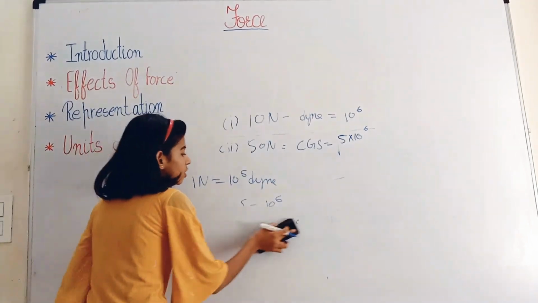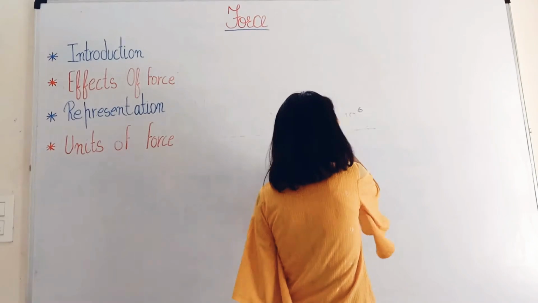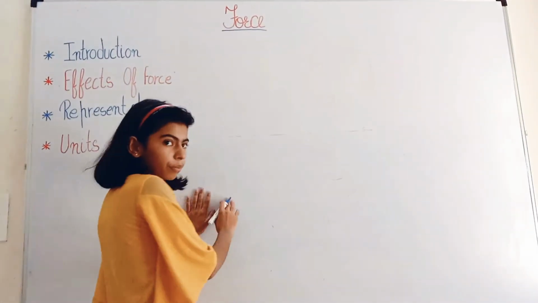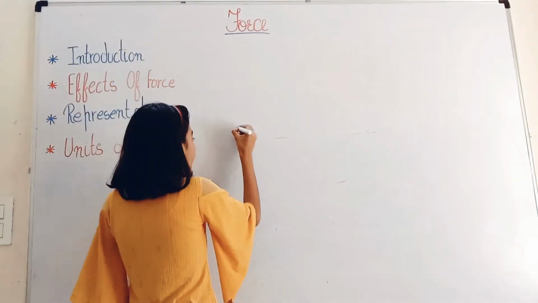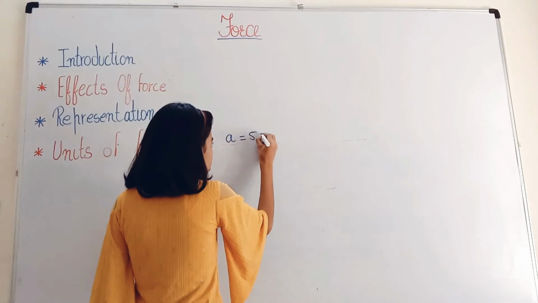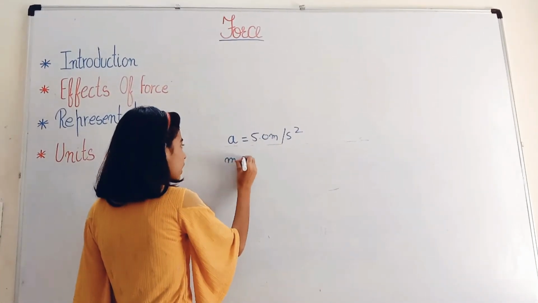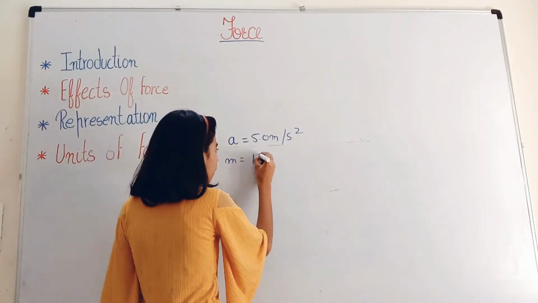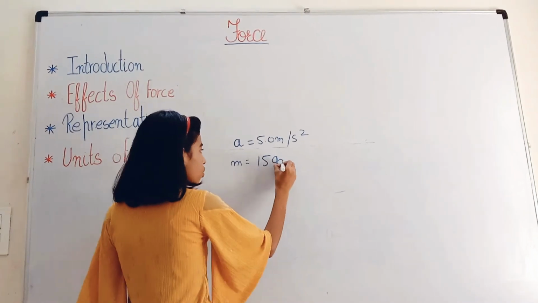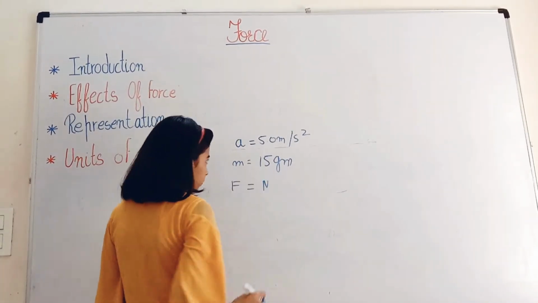So let's move to the next question. The question says that some force is applied, the acceleration is 5.0 centimeter per second square, and the mass of the object is 15 gram. So we have to find the force applied in Newton.